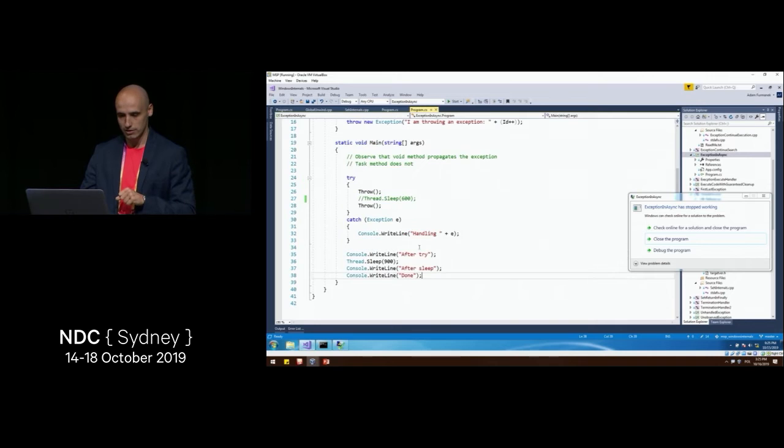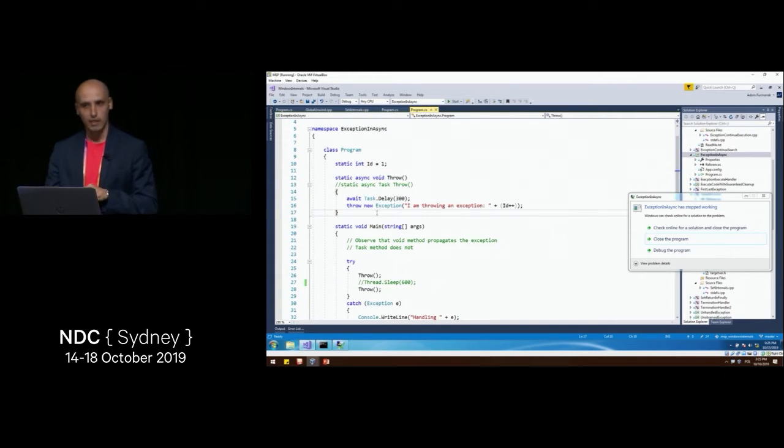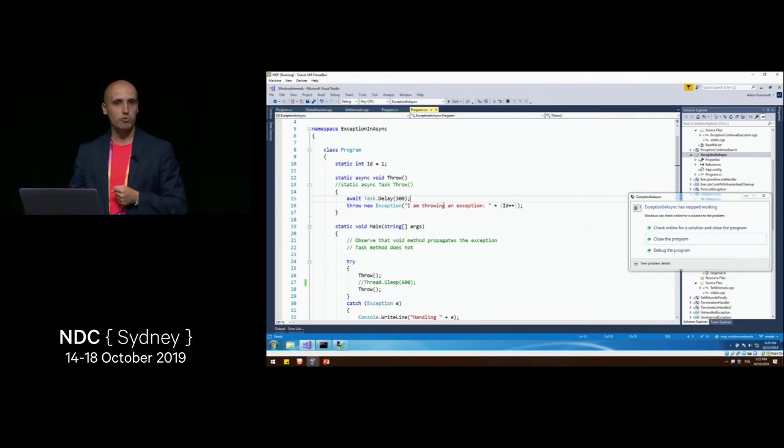We sleep again, etc., and print again. What we do in this method is async void, something you probably should never do. And we do await Task.Delay, and then we throw exceptions. So what happens is we do throw, and this method waits 300 milliseconds and throws the exception.